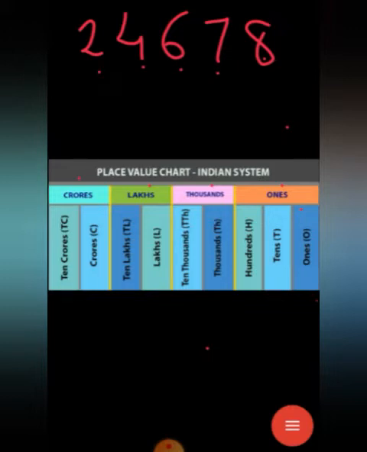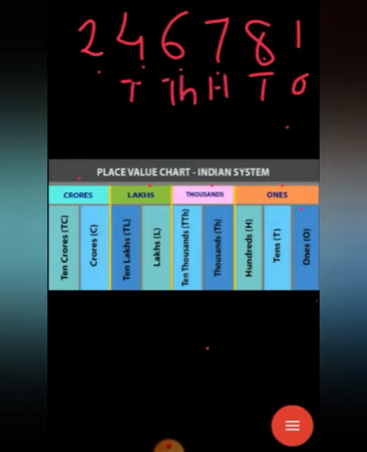Here I am writing one more number, that is 1. So now how many digits here? 6 digits. Which is the ones place? This is the ones place, this is tens, hundreds, thousands, this is 10,000s, and this is which period? Look here, you start from the ones place only. So ones, tens, 100, 1000, 10,000, this is lakhs. This is the lakhs period.